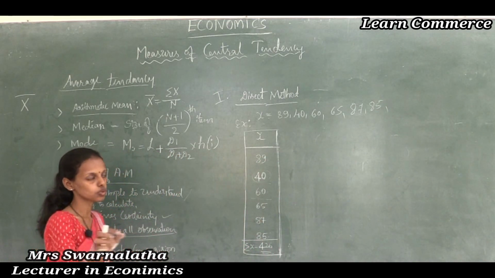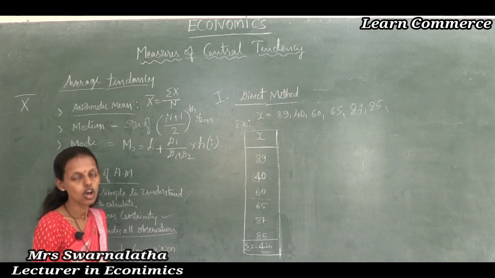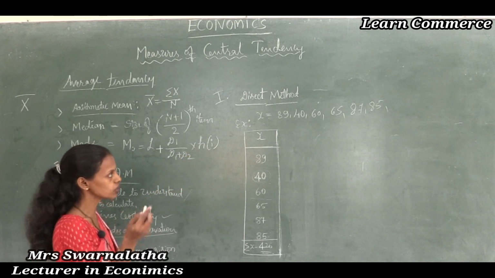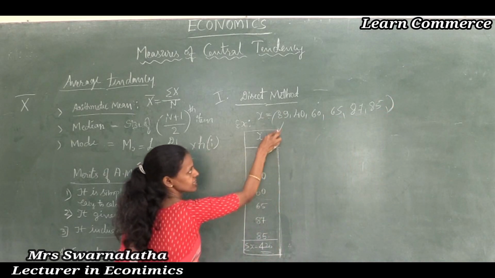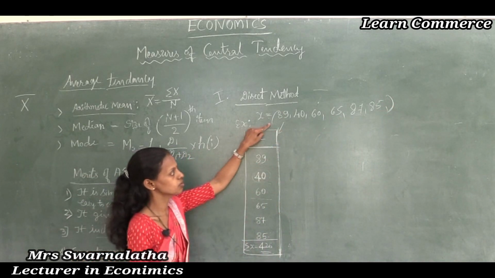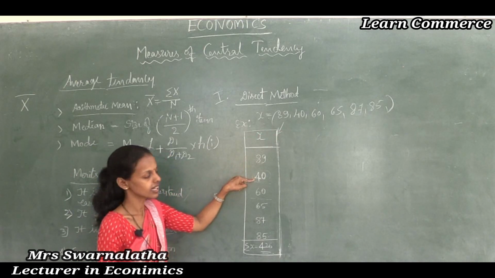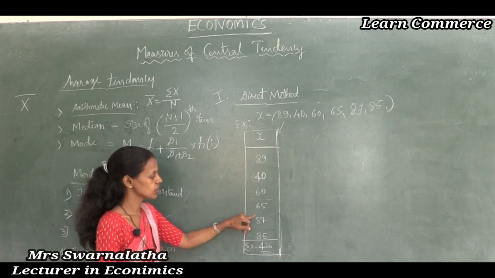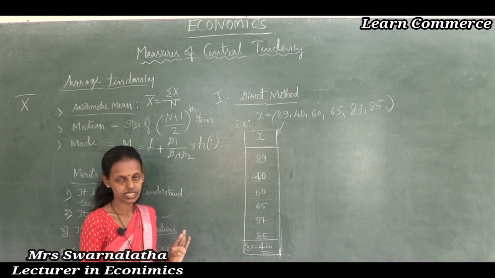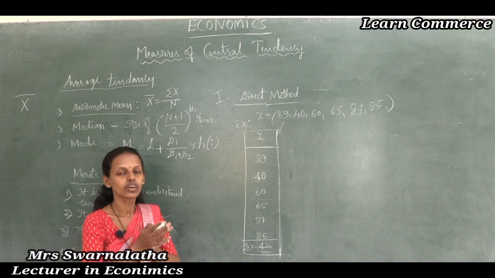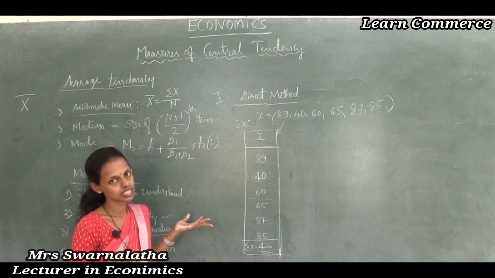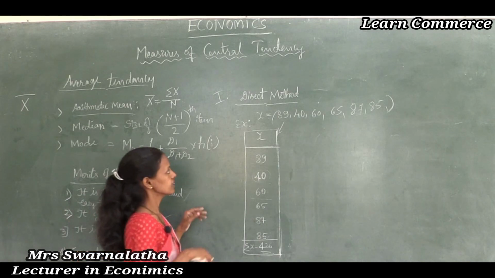So in the examination the question is given row wise. What you have to do is convert this row into a column. You should write the first value at the beginning, the second value next, and so on: third value, fourth value, fifth value, sixth value. Don't leave any values. If you leave any values, your answer will be wrong. You are unable to get the average or central tendency.